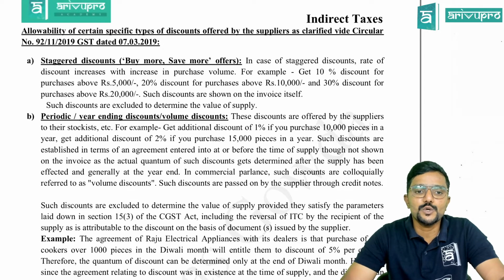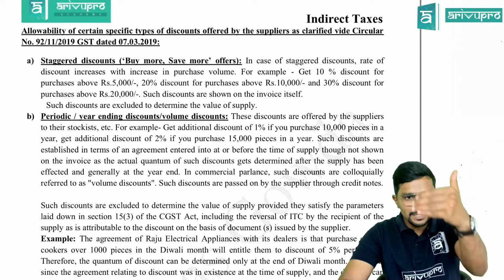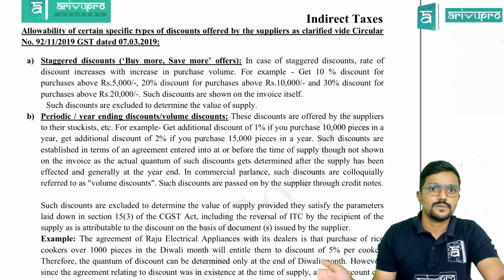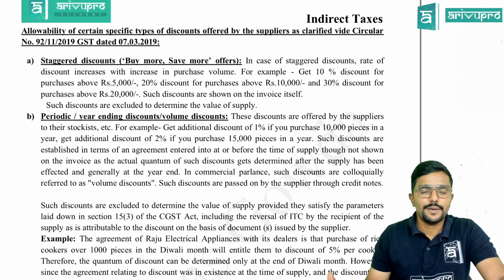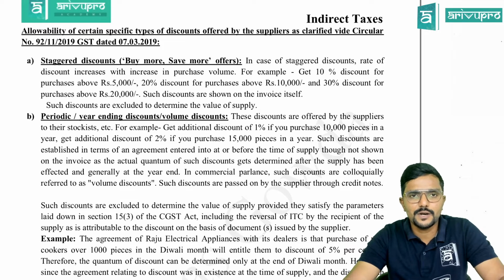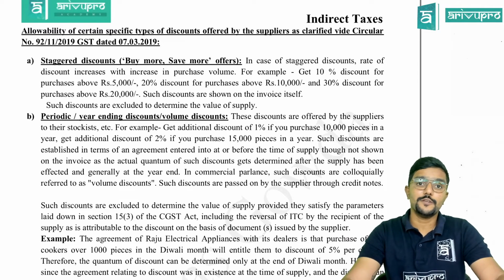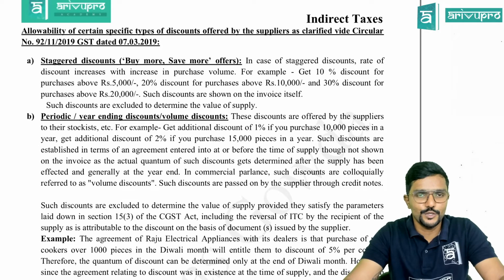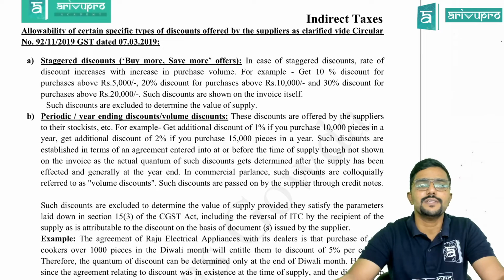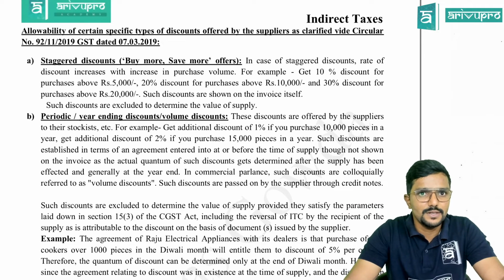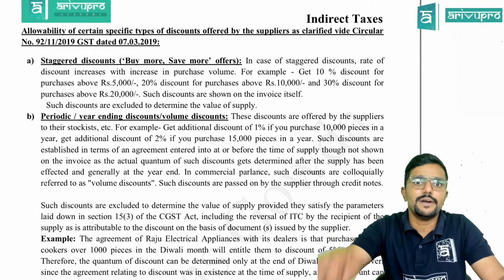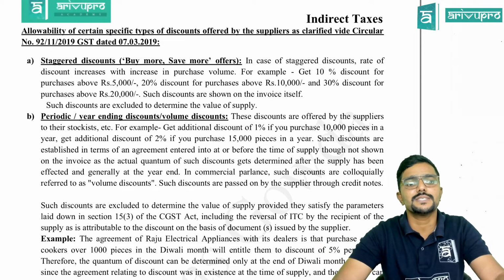Such discounts are excluded to determine the value of supply, because this is a discount given at the time of supply only. This is not the secondary discount which is given after supply. Clear? When you go to any shopping mall or Brand Factory, they will not tell you that if you purchase more than this throughout the year, they will give the discount. No. In one purchase, if you purchase today and the bill is for more than 5,000, you will get this much discount. That is what they tell. So in that case, the discount is known at the time of supply only, so it is recorded in the invoice. If it is recorded in the invoice, it is covered in which point?